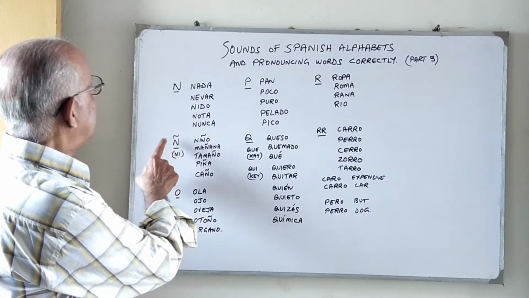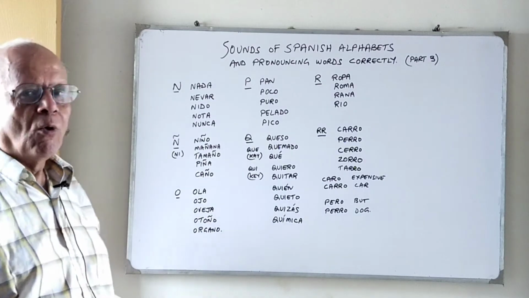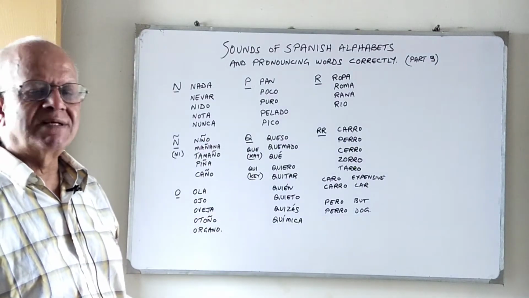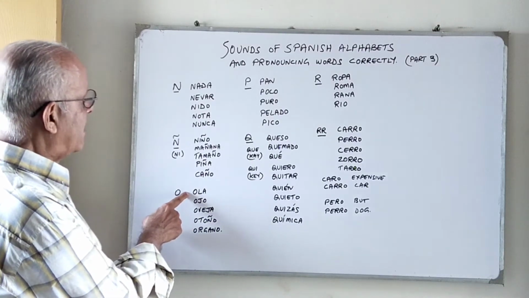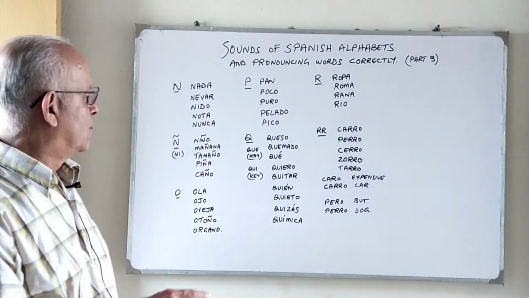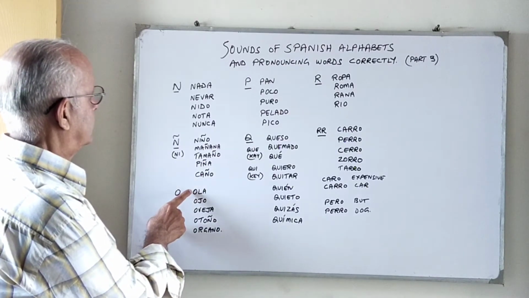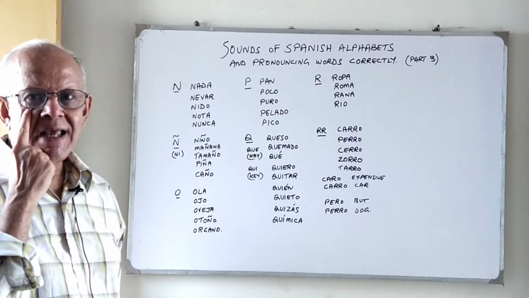Okay, so the Ñ. Then we have the O. O also basically has the same sound as the English O, as in hola. Hola is a wave. Okay, don't confuse it with H-O-L-A, hola, which is hello. Ojo is an eye.